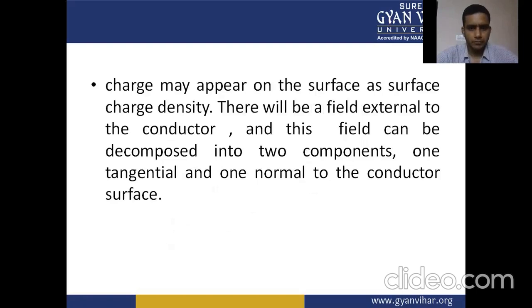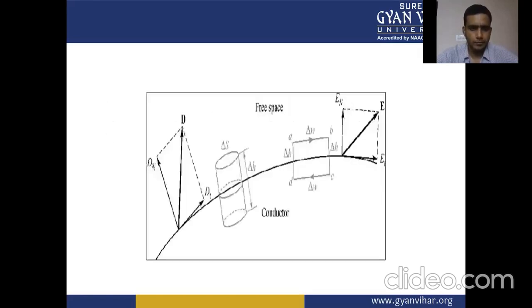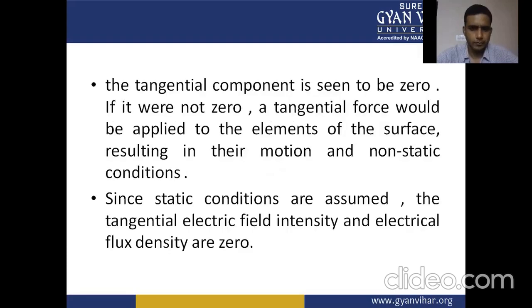There will be a field external to the conductor, and this field can be decomposed into two components, one tangential and one normal to the conductor surface. The tangential component is seen to be zero.